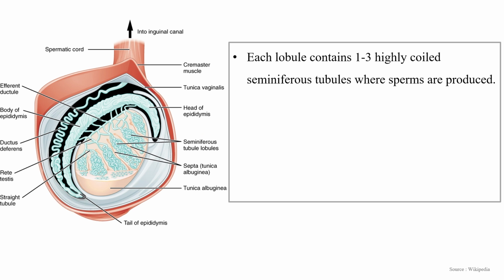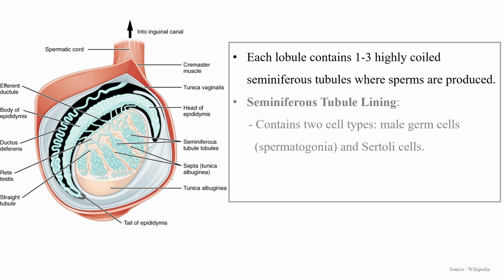Now, this is the cross section of the testes. Each lobule contains 1 to 3 highly coiled seminiferous tubules. These are the seminiferous tubules. These are highly coiled seminiferous tubules, and in these seminiferous tubules, sperms are produced. So spermatogenesis occurs in the seminiferous tubules.